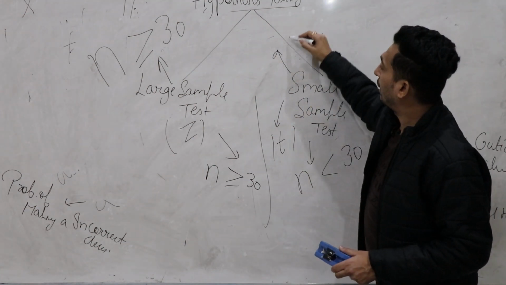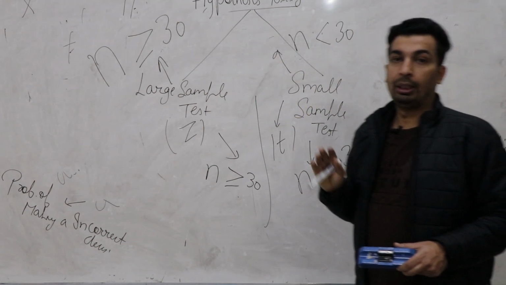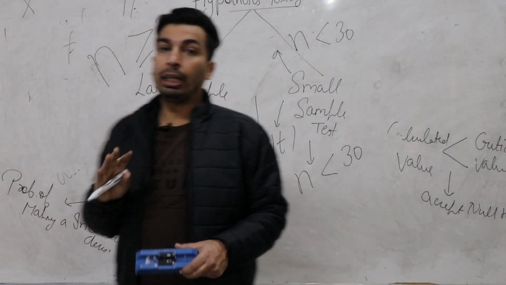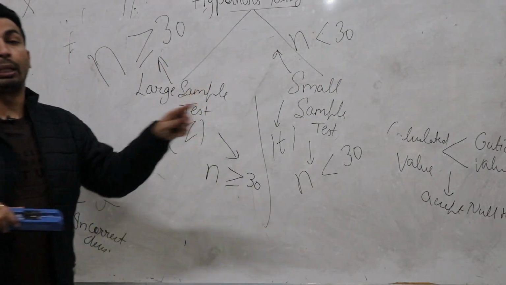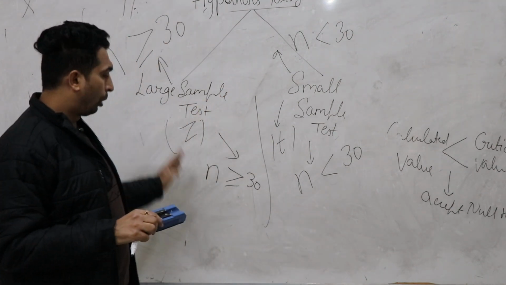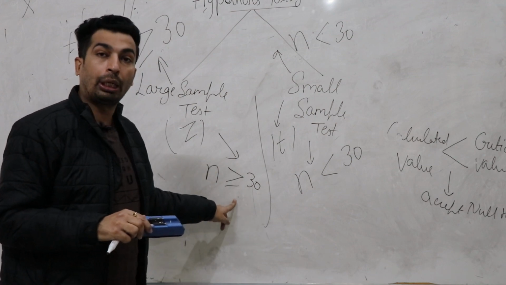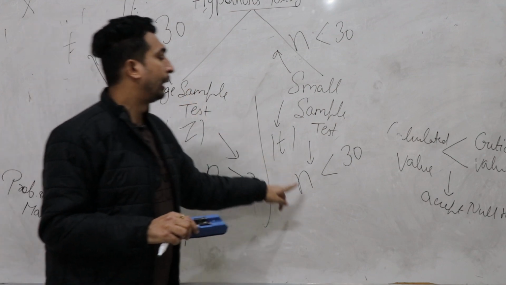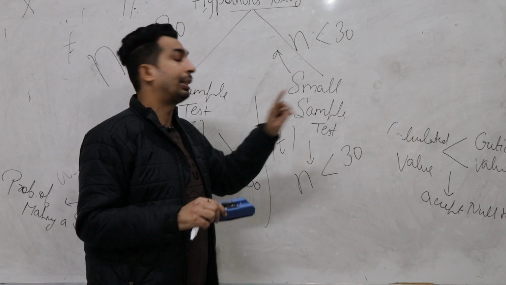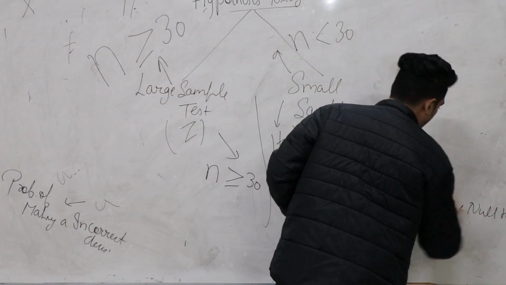If n is less than 30, then apply small sample test. Clear? That's the basic fundamental rule. If nothing is mentioned related to large sample test and small sample test, you just have to identify the sample size. Clear? Now the next thing.